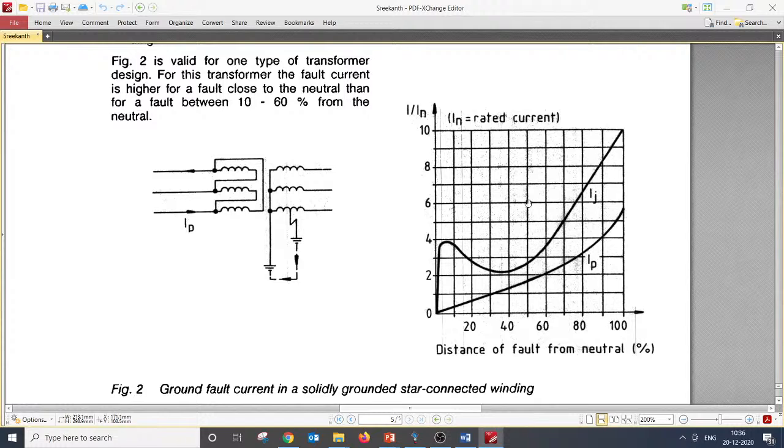type out "fair" in the chat box. Yeah, there are some questions. Mohan Kumar asks, is it that we need to calculate the zero sequence impedance?